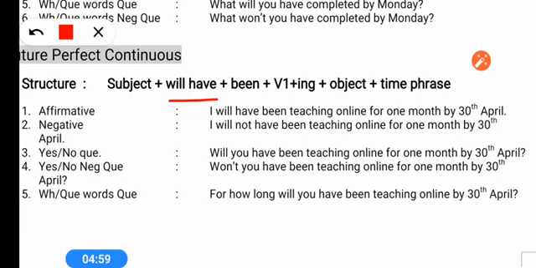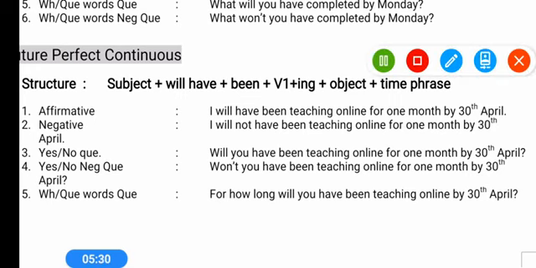So here you use it like this: I will have been teaching online for 1 month by 30th April. It means by 30th April I will have completed the activity I am continuing for a long time, and it will be continuing at that time also. Any action which started in the past and will keep going in future till a particular time, we use future perfect continuous tense. Next example: I will not have been teaching online for 1 month by 30th April. It means not one month, maybe 25 days or 20 days. This way we can express our feelings.